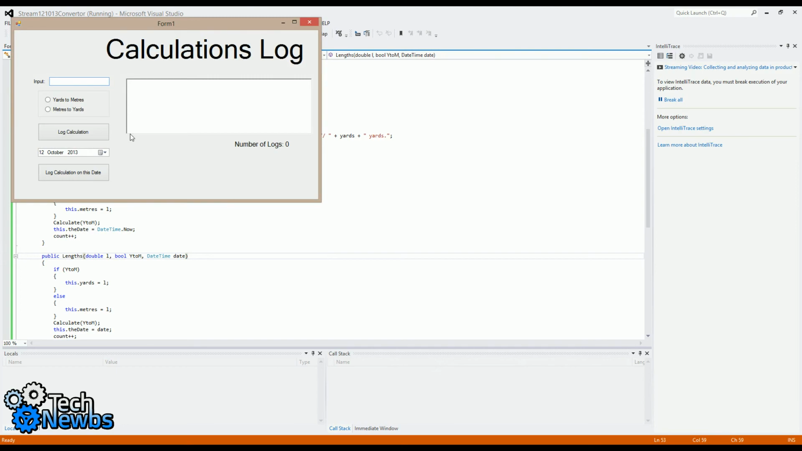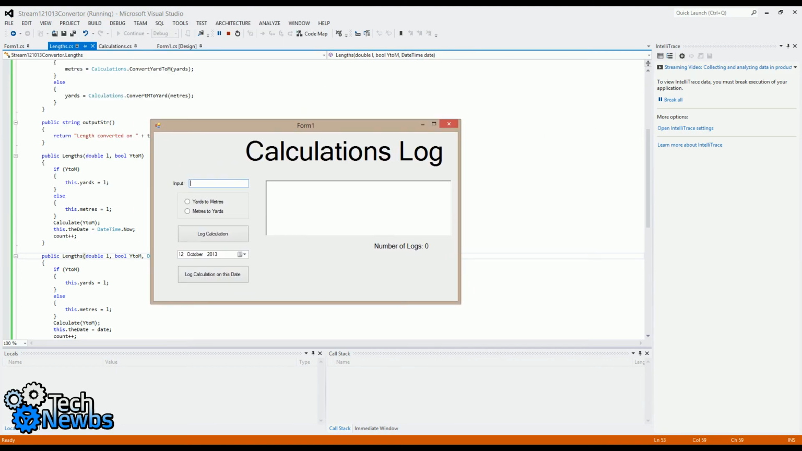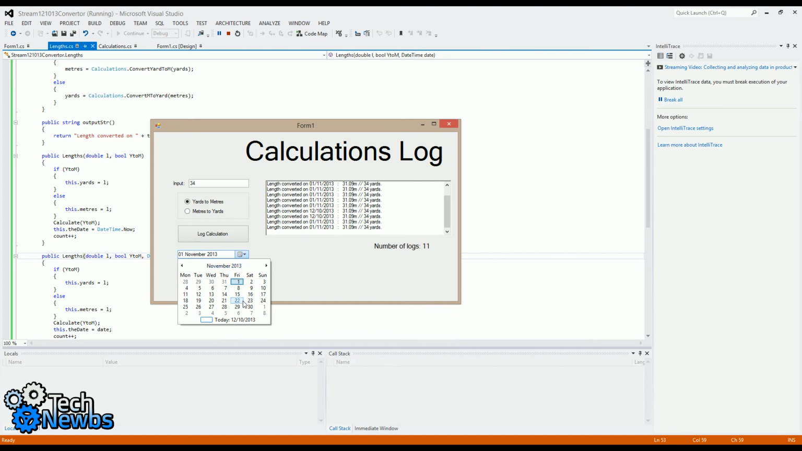Let's see how this works now. So if I put 2034 with the current date, it will show up the current date. But if I change it to the 1st of November and log, okay, yeah, so it still works. Now I'm logging in on the 1st of November and it works fine. And that's about it.